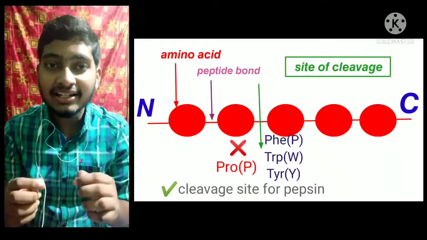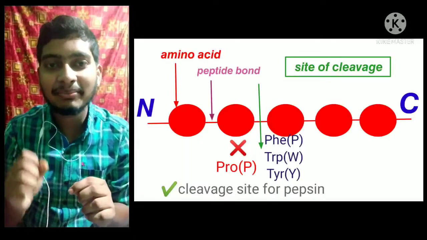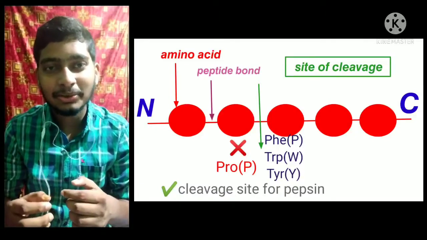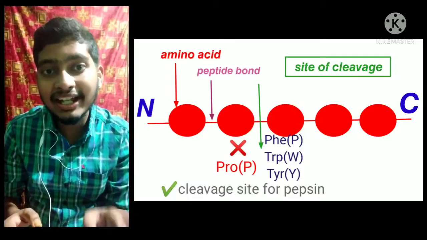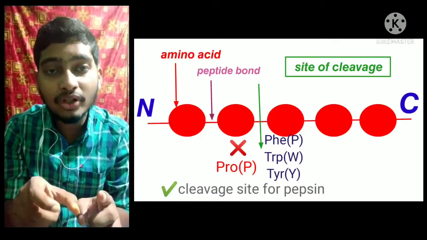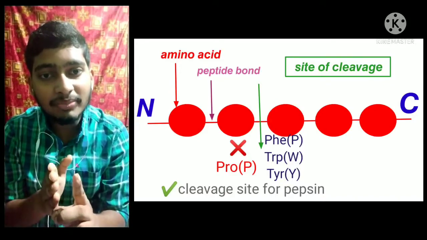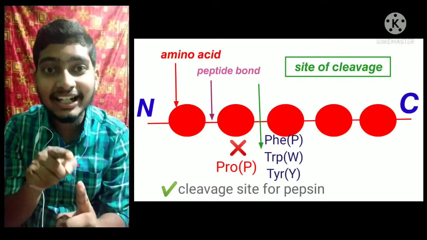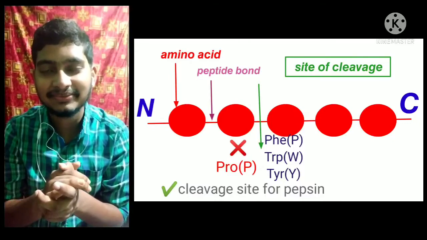Now we come to the pepsin. Pepsin breaks the internal peptide bond at N side of aromatic amino acid, just opposite of chymotrypsin. Okay, here the pepsin will break the peptide bond at N side of phenylalanine, tryptophan and tyrosine. Again, there is a condition: proline must not be present just before these three amino acid, otherwise that bond will not be broken by the pepsin.